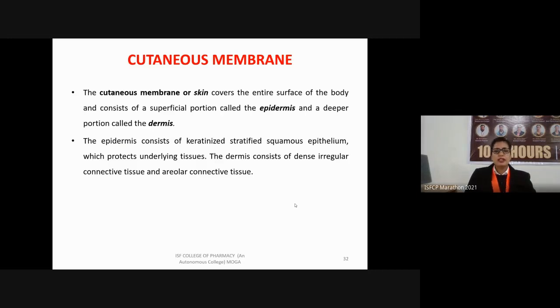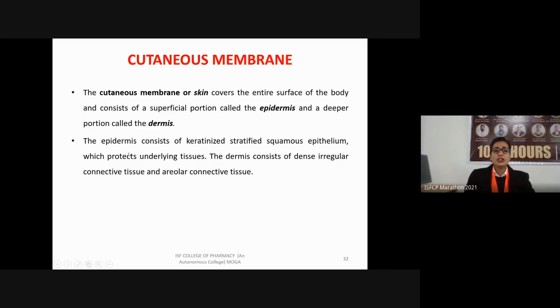Epidermis does not contain any kind of blood vessels, and its inner layer, the dermis, consists of various nerves as well as the blood supply as well as various glands. The epidermis consists of keratinized stratified squamous epithelium.